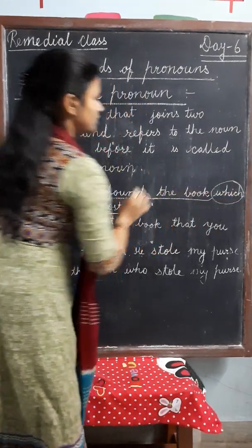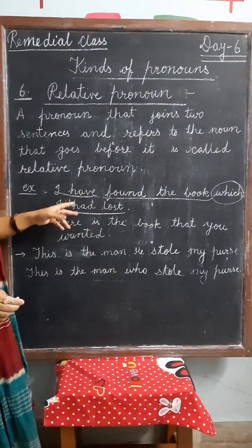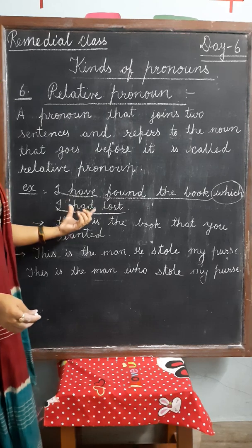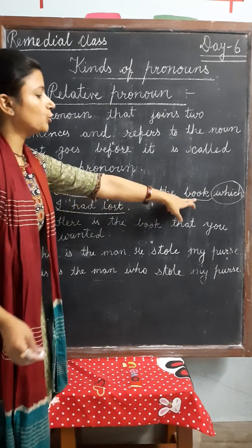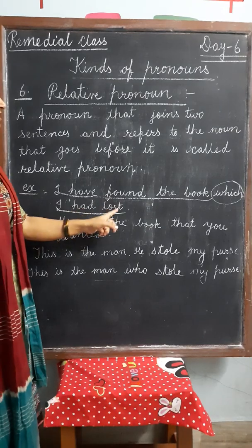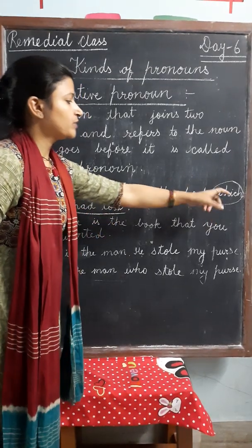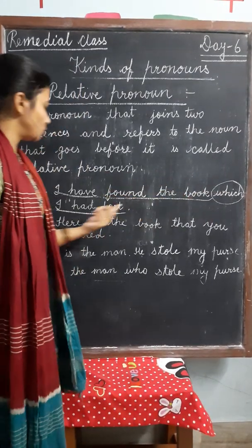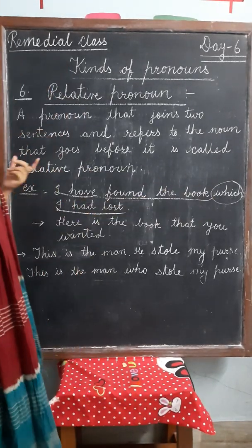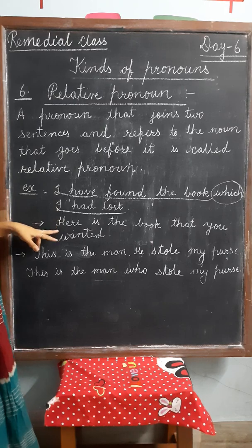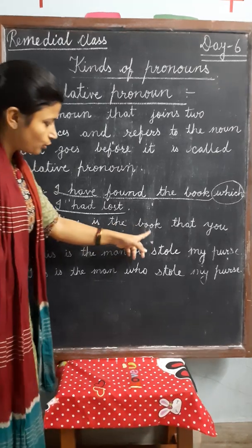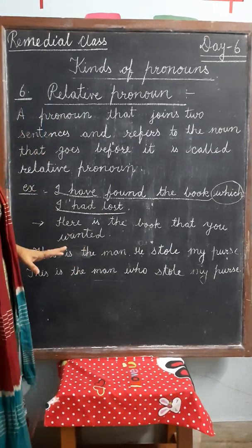This is the connector who connects these two sentences, and the second sentence, I had lost, refers to the book. The book I had lost, and this connector relates these two. So this word is called relative pronoun. Here we can see in this sentence, here is the book that you wanted.